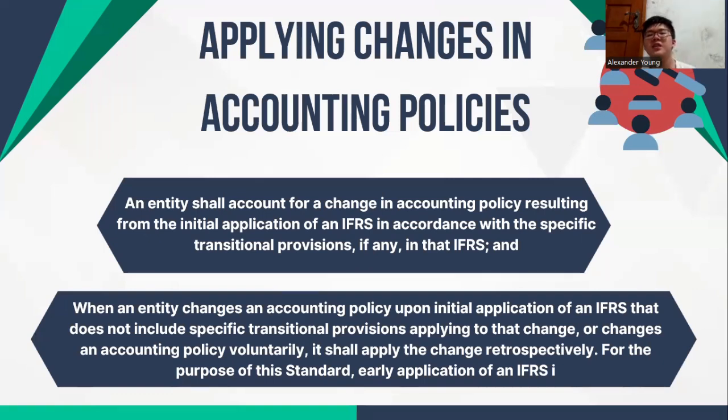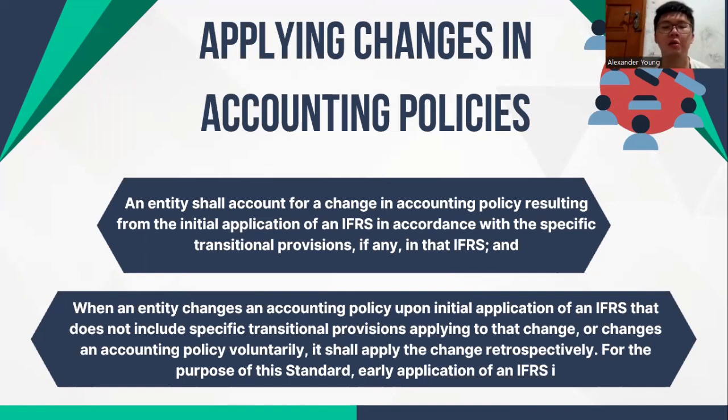Okay, applying changes in accounting policies. Subject to paragraph 23 in IAS 8, first, an entity shall account for a change in accounting policy resulting from the initial application of an IFRS in accordance with the specific transitional provisions, if any, in that IFRS.